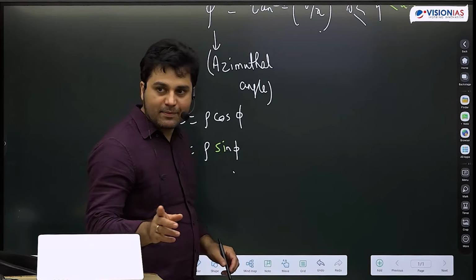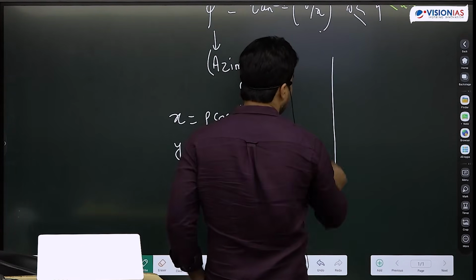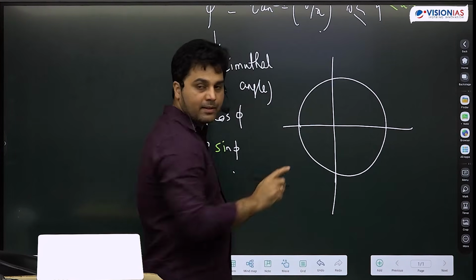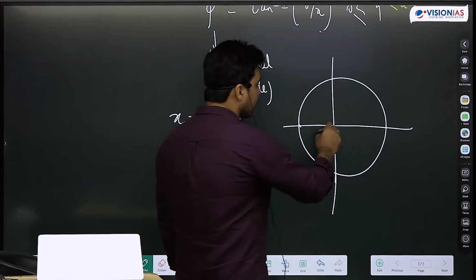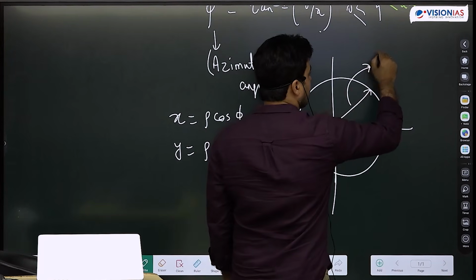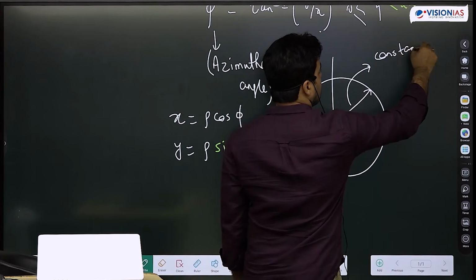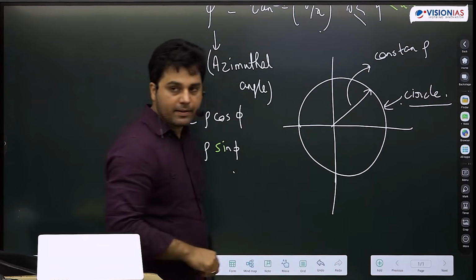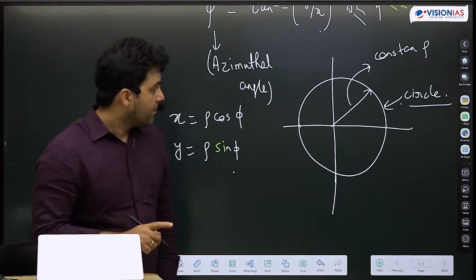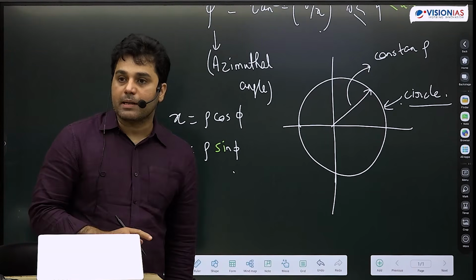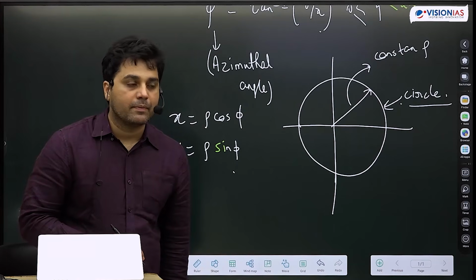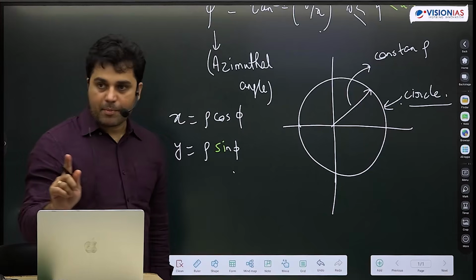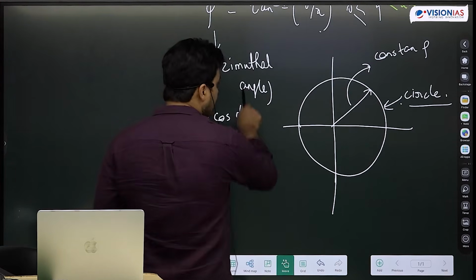A circle. That will be a circle. I am varying phi, but I am keeping my rho constant. Constant rho is nothing but a circle. I am changing my phi. Now what will constant phi look like? But I am changing rho. It will look like a half line. Can you appreciate that? I'm keeping phi constant.